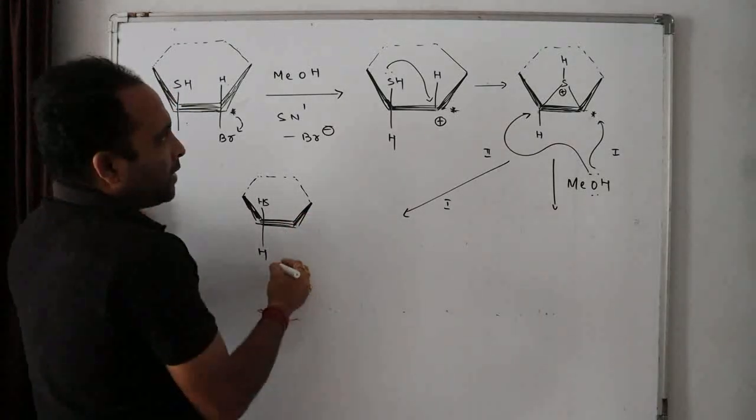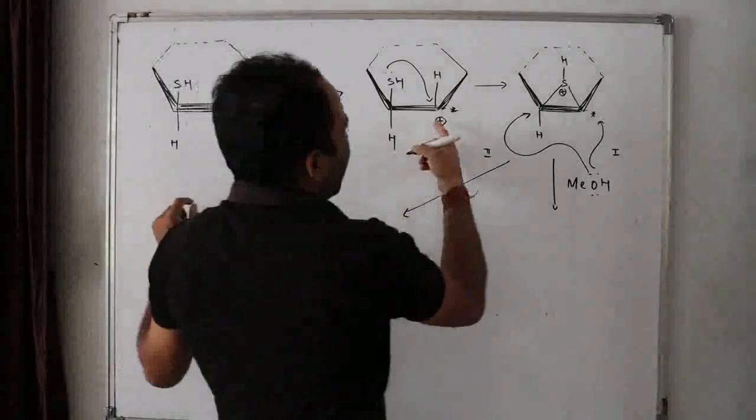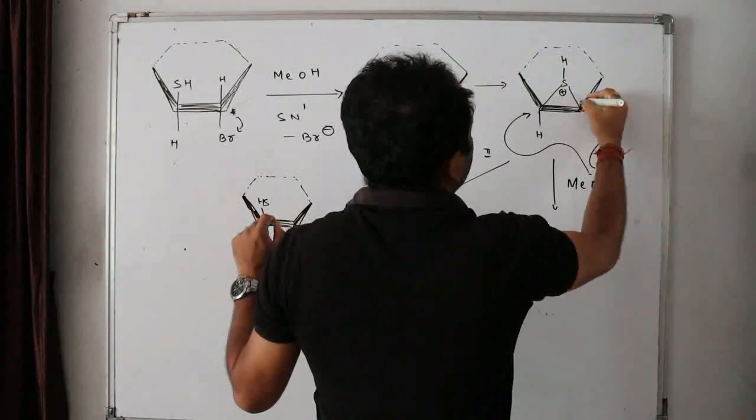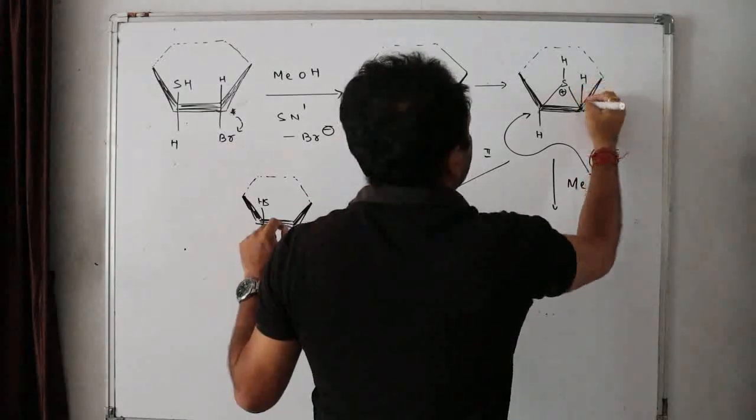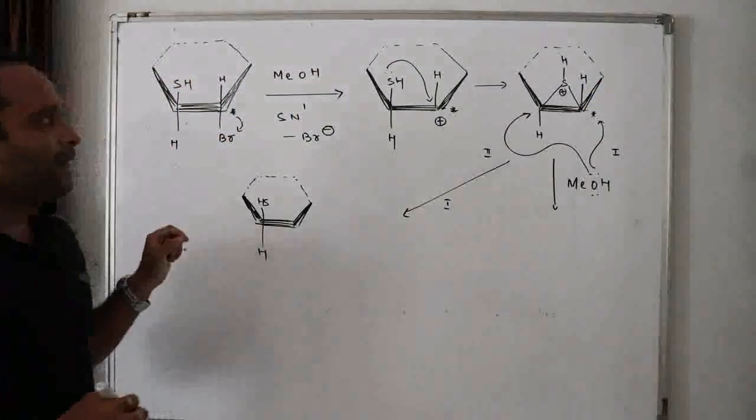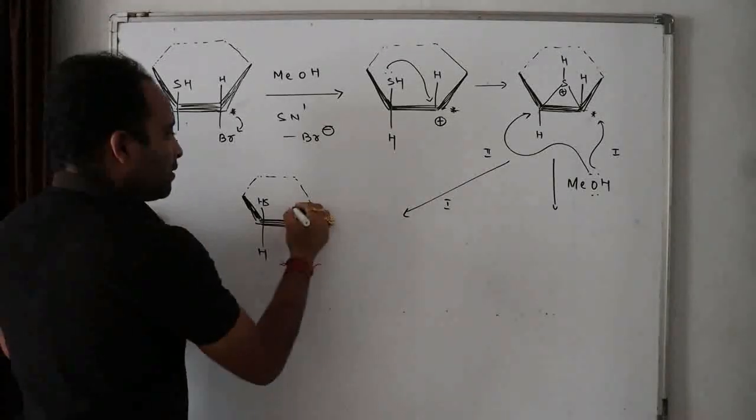Do you remember that here we do have one H? We should not forget about this H at this position. Isn't it? Clear?